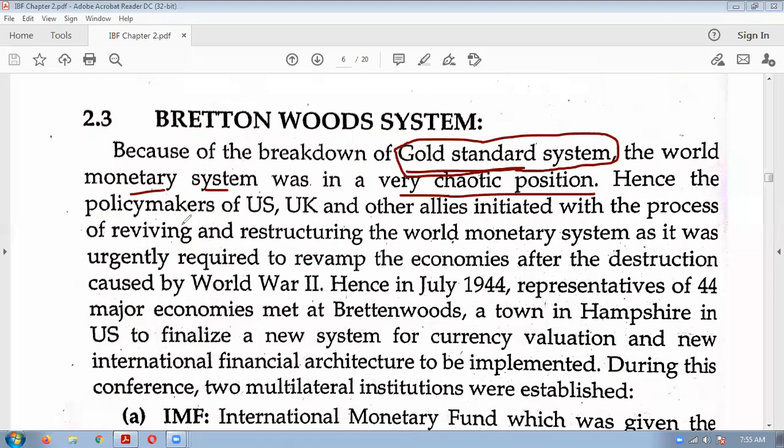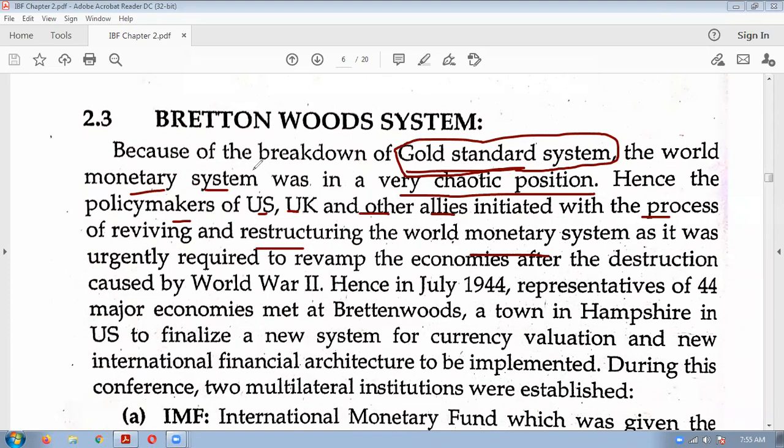Therefore, policy makers of US, UK, and other allies initiated the process of reviving and restructuring the world monetary system. Because gold standard was abolished, how to determine the exchange rate, etc.? All these questions were very important, no? Because international trade should happen, and for that there should be an exchange rate. How can one country's currency be exchanged for another country's currency?